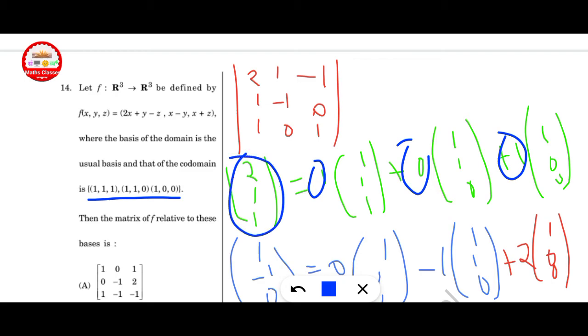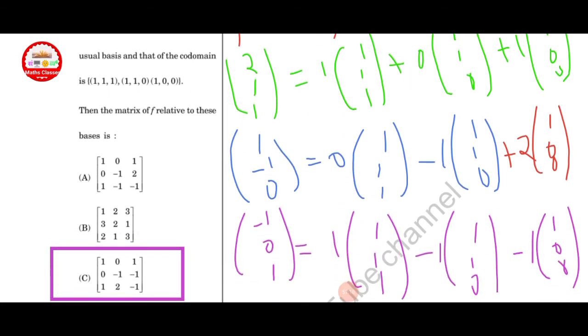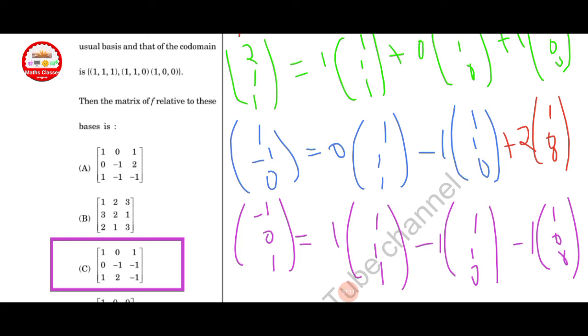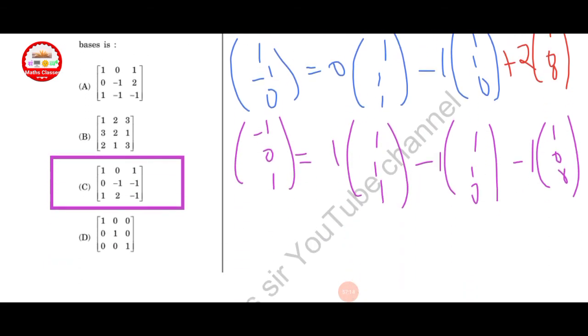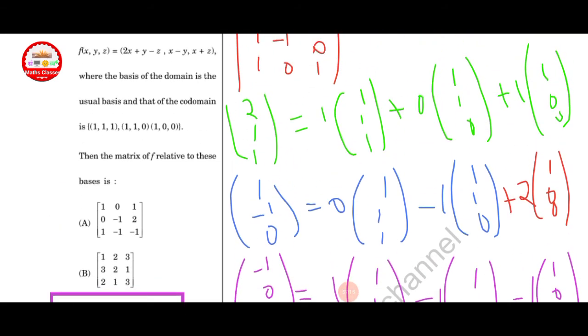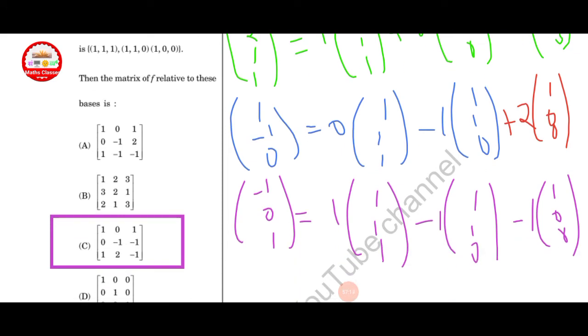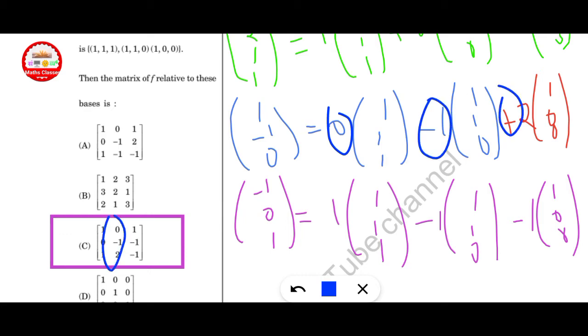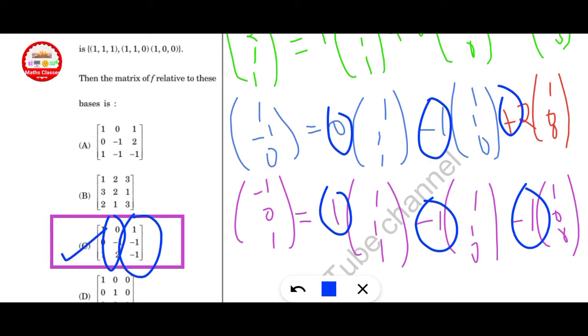And if we take 1 1 0 1 minus 1 0 and 1 0 0, finally we get minus 1 0 1, and only option C is satisfied, so option C is correct here. Here 0 minus 1 2 is also given, and 1 minus 1 minus 1. Only option C is satisfied here.